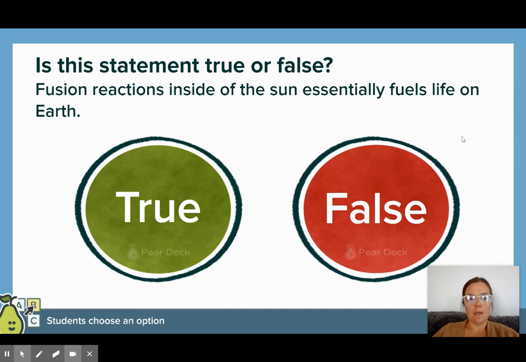And lastly, is this statement true or false? Fusion reactions inside of the sun essentially fuel life on Earth.